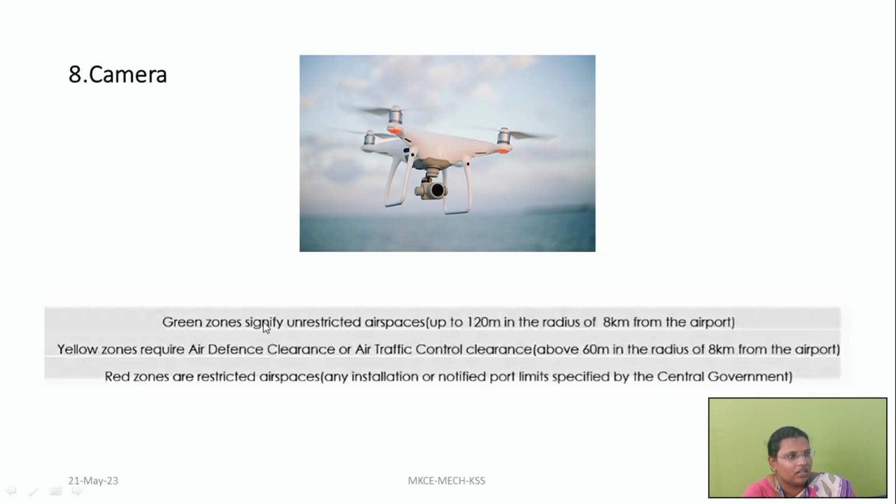So these are called green zones. These are unrestricted places, and we don't need to get any license for a green zone. Yellow zones are within the range of a 60 meter radius, and red zones are strictly restricted areas. If you want to fly a drone in this place, we have to get a license, we have to get permission beforehand for flying this drone.